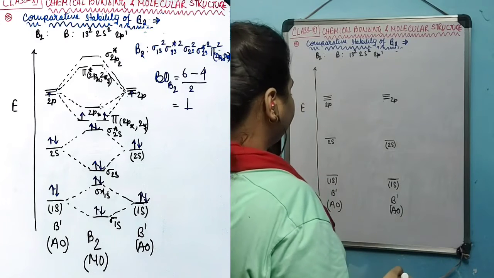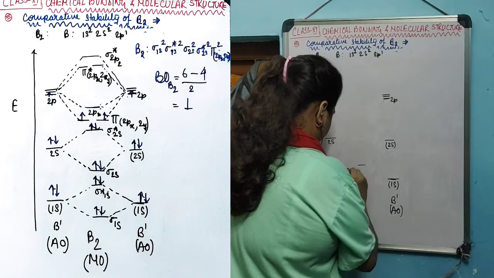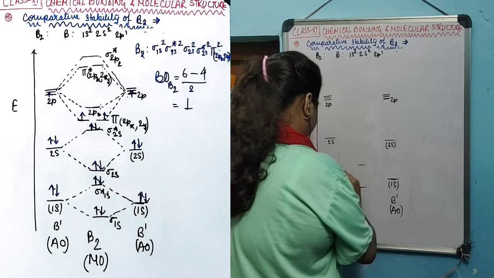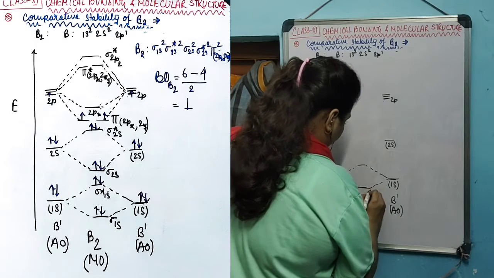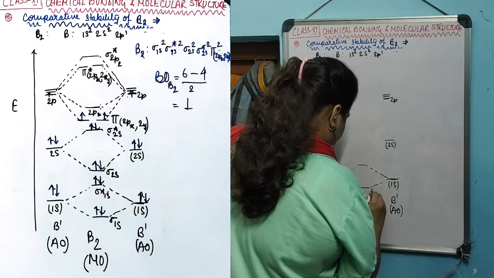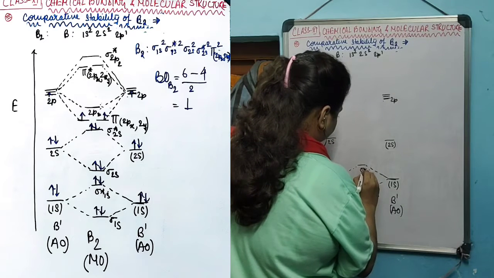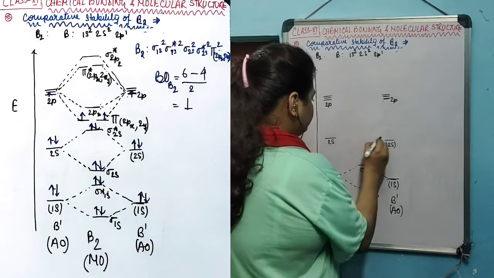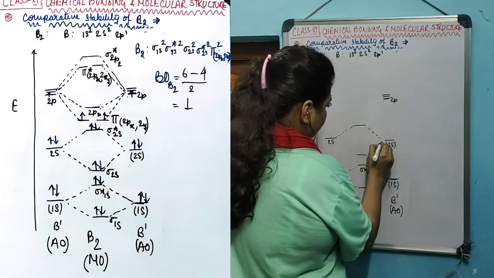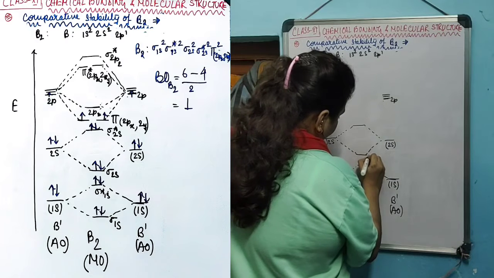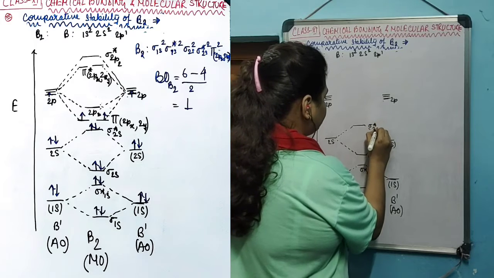When the molecular orbitals are created, at first the 1s orbitals will combine and create 2 molecular orbitals. One will be the anti-bonding and one will be the bonding molecular orbital. That is sigma 1s, and the other is sigma star 1s. When the 2s orbitals combine, they also create two orbitals, one bonding and the other anti-bonding. The bonding orbital will be sigma 2s and the anti-bonding will be sigma star 2s.